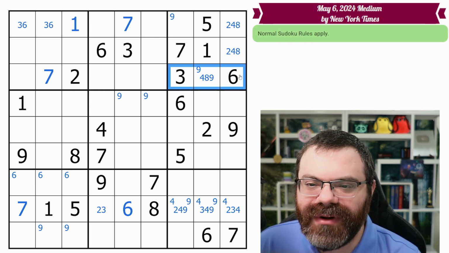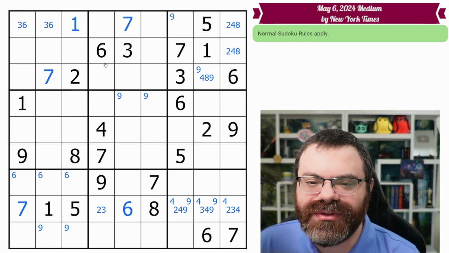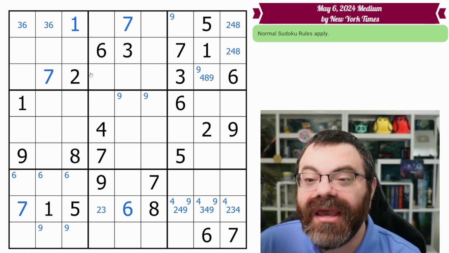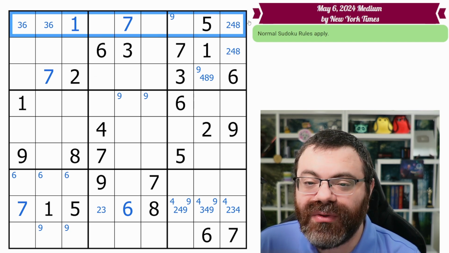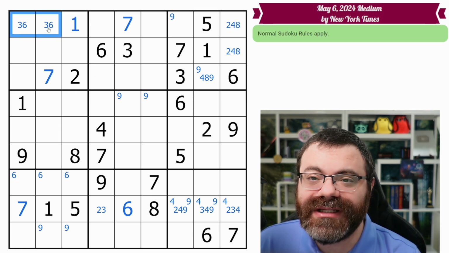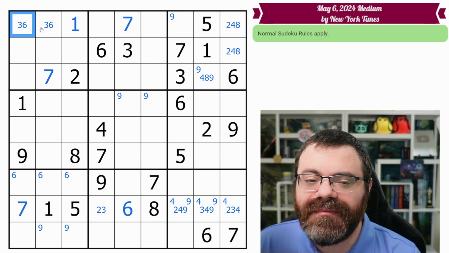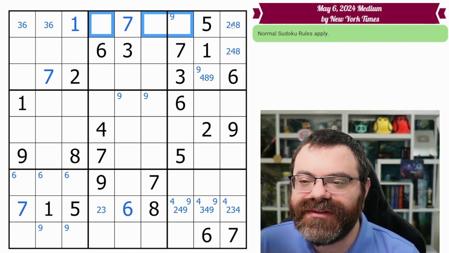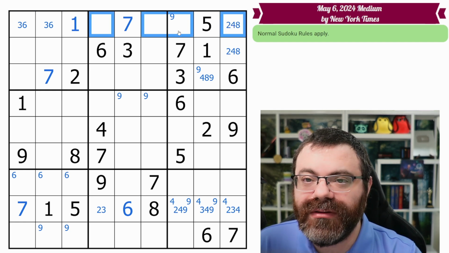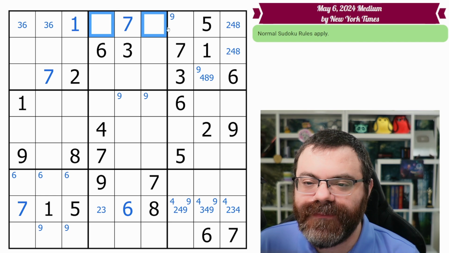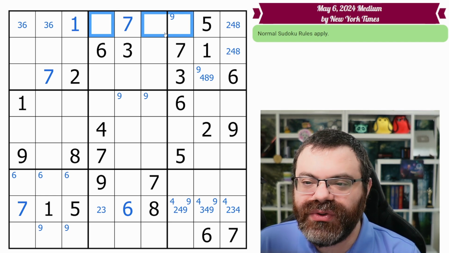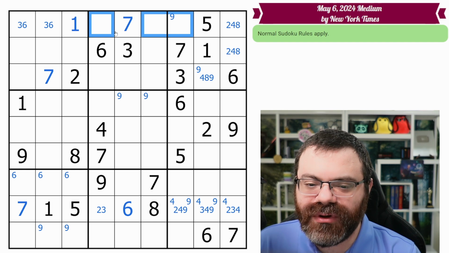So did we fill up any more box rows? We did not. Did we cause any rows or boxes to be down to 4 or fewer? I would argue, yes, we did. Because again, the row does not care the order this 3-6 ends up in. The 3-6 will end up in some order, and that's going to keep these from being 3-6. So they are down to 4 remaining digits in these 4 cells. What are those digits? They are the 2, 4, 8, and 9.